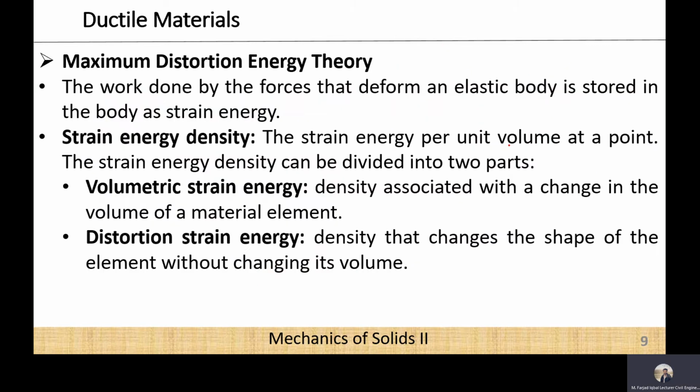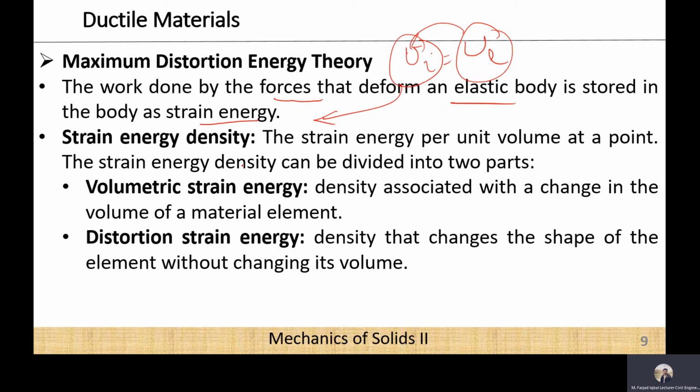The fourth and the last theory is also for the ductile material, and that theory is the maximum distortion energy theory. So it is based on the principle of work done, just like we discussed in our structure analysis lecture, that the external work done by all the forces that deform an elastic body is stored in the body as the strain energy. So if you remember, we wrote one equation in our structure analysis course, that the external work done is equal to internal work done, and this internal work done is equal to the strain energy of the body. So this theory is based on this same concept.